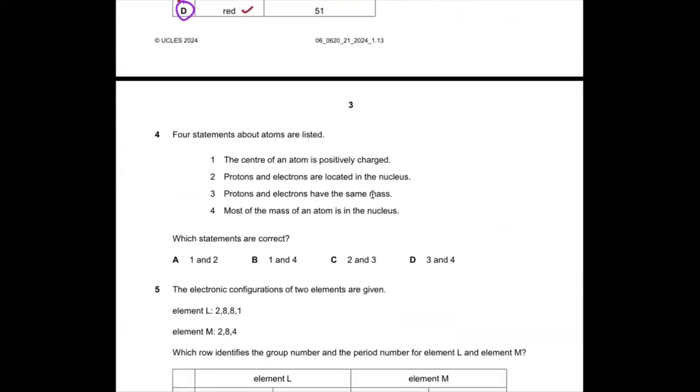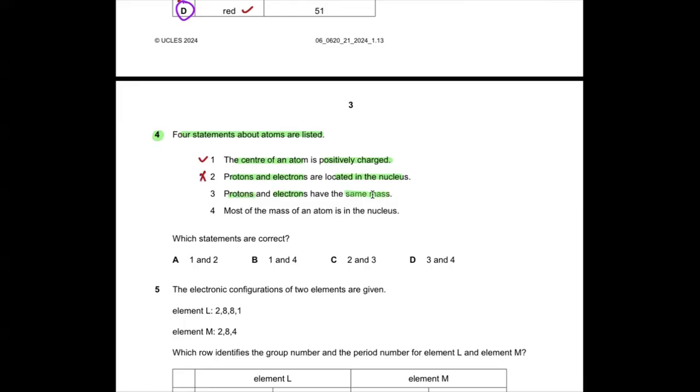Okay. Now, question number 4. Four statements about atoms are listed. Number 1, the center of an atom is positively charged. Yeah, that is correct because in the center there is a nucleus. Protons and electrons are located in the nucleus. The first statement is correct, but the second statement is wrong because electrons are not located in the nucleus. They are present outside the nucleus.